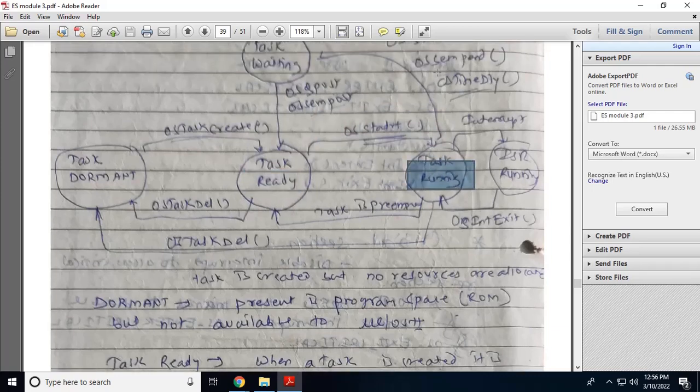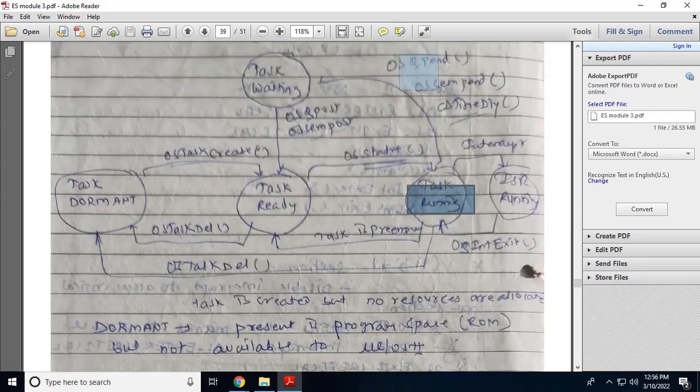When a task requires some resource or message: for a resource it will call OSSemPend if the resource is not available, and for a message it will call the function OSQPend if the message is not available in the queue. So it will go into a waiting state. When a message is available, it will come out of the waiting state by calling OSQPost. Whenever the semaphore object is available, it will call OSSemPost.